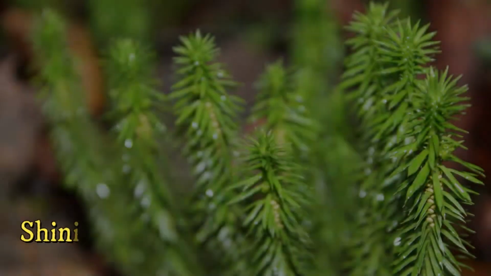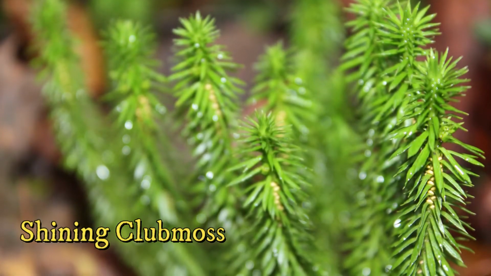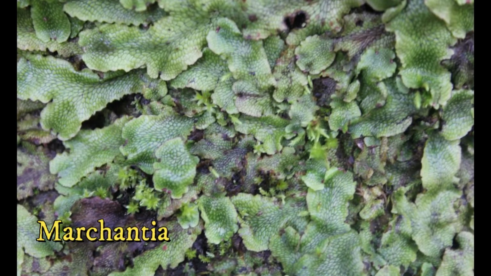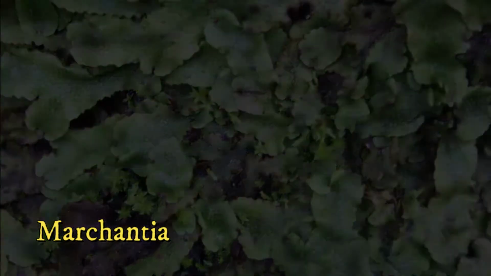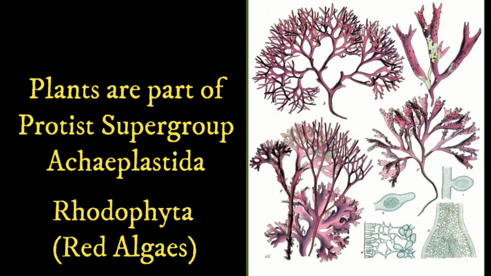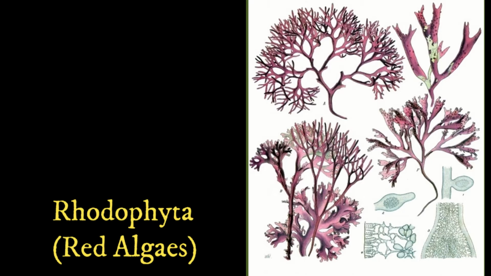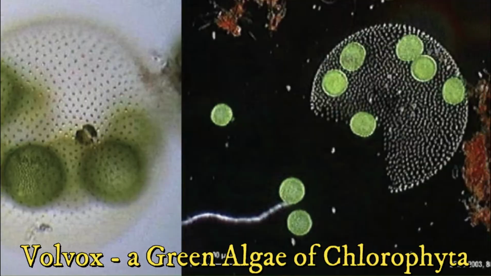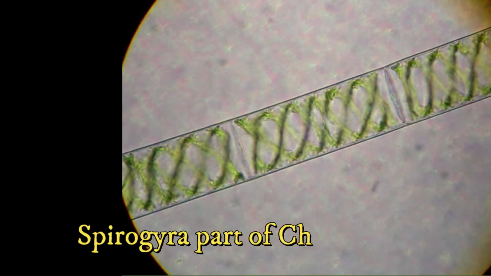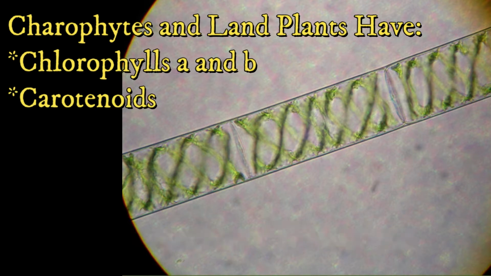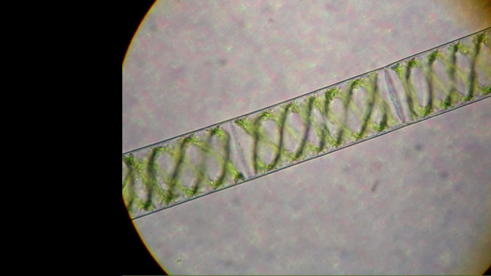Seedless plants have some adaptations, but most of these are not very tall, and most still require a moist environment to survive. There are more than 300,000 species of plants, with around 40,000 being seedless. Land plants evolved from the protist lineage Archaeoplastida, which includes the red algae, or Rhodophyta, and the green algae, Chlorophyta and Charophyta. The green algae are likely the ancestor of land plants because they contain chlorophylls A and B and keratin, which is similar in proportions to plants.